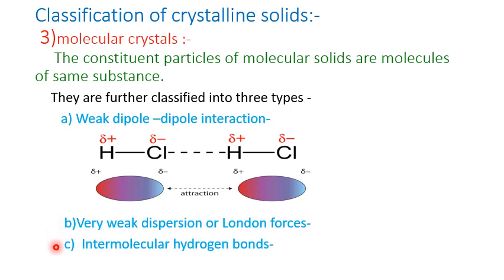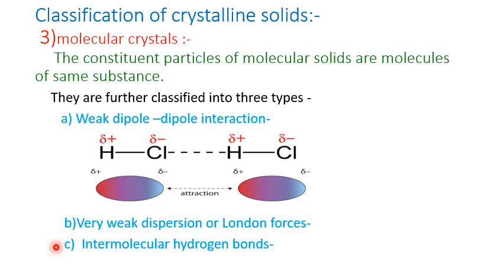Now next is intermolecular hydrogen bonds. The bonding between hydrogen atom of one molecule and an atom of the electronegative element of another molecule is called hydrogen bonding. See, this type of bonding is present in solids such as H2O, NH3, HF, etc.